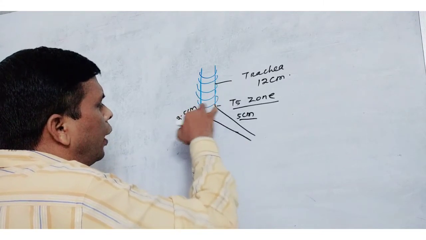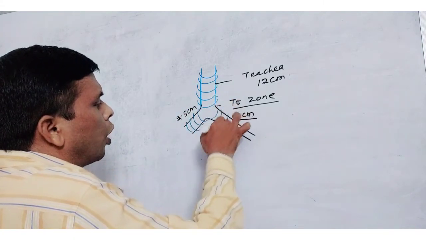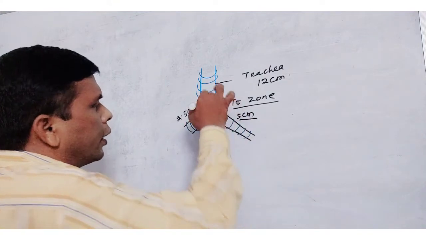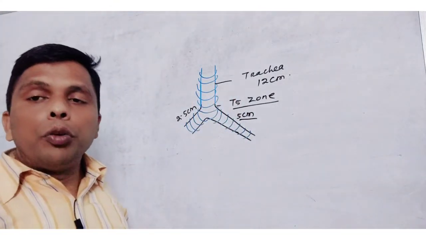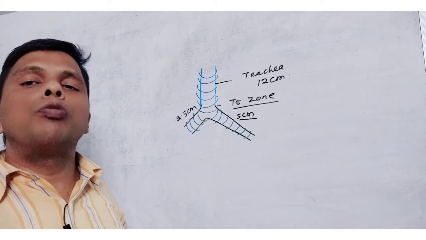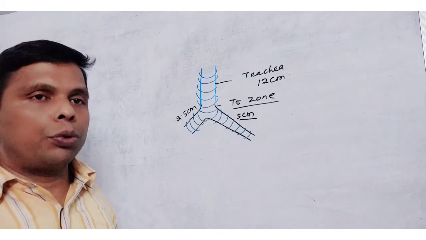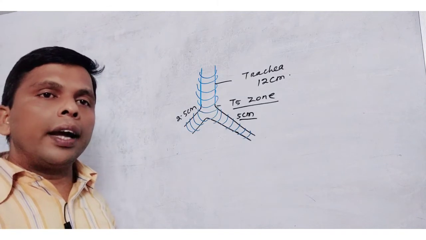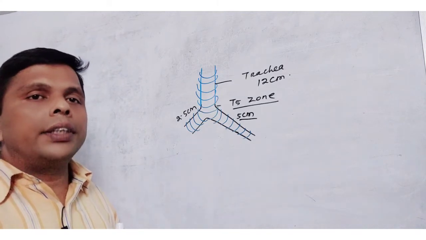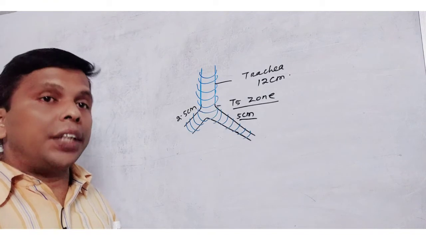About 12 rings are present to cover the trachea and bronchi. These rings prevent the collapse of the trachea or air tube. The trachea and bronchi are supported by this C-shaped cartilage ring.